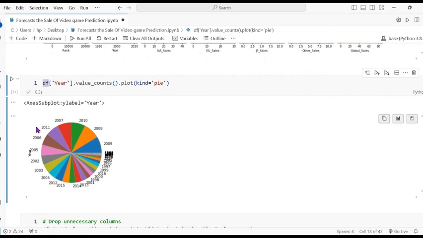So it shows the color for 2007, the game value is very high, also 2010. So there is a very small difference between the colors. If we see that, it means that in that year the game sales are very low.